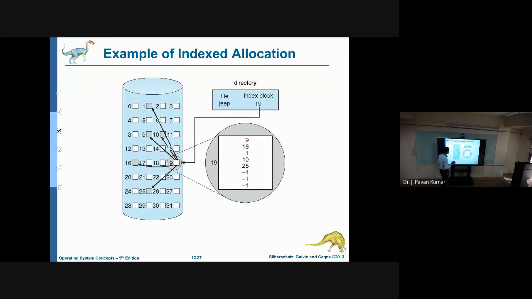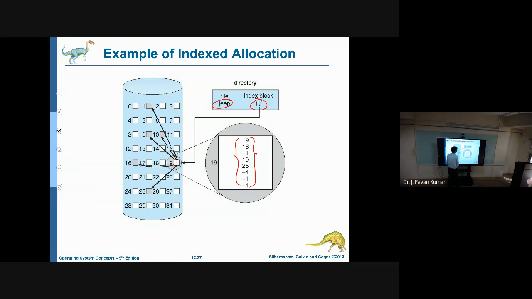This is the example file. This is the file name, and the index block is residing in 19. In this index block, we have the list of all the blocks, and those blocks are present in 9, 16, and so on. All these blocks are listed in the index block, so we are able to access one after another.